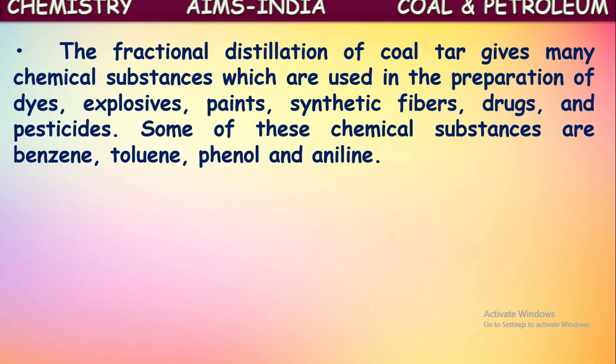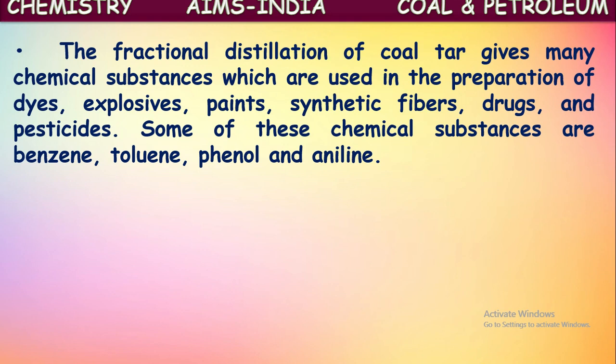All these products obtained by the fractional distillation of coal tar are used in many ways. They are shown here. Some are used in making dyes, explosives, paints, synthetic fibers, and even drugs, and some are used in making pesticides. Some of these chemical substances are benzene, toluene, phenol, and aniline.